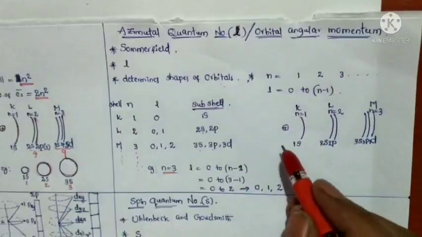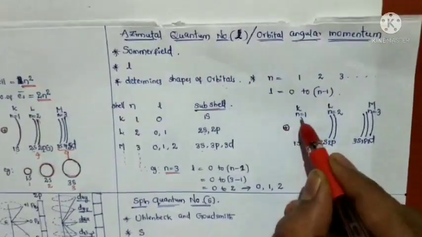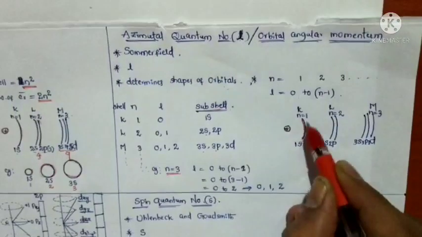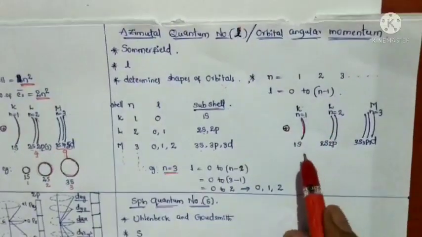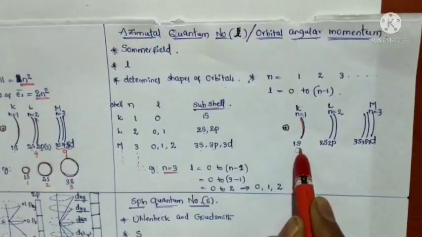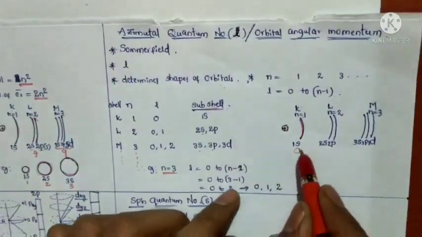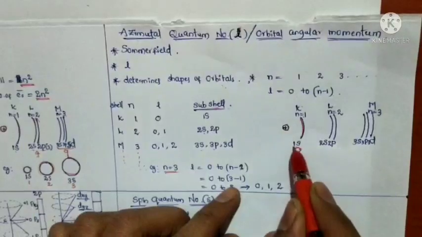For example, here you will see it is a nucleus. Here n is equal to 1, that belongs to the K shell. So how many l values are there? Only one value, that is 0. l is equal to 0. Okay, if l is equal to 0, that belongs to the 1s orbital.